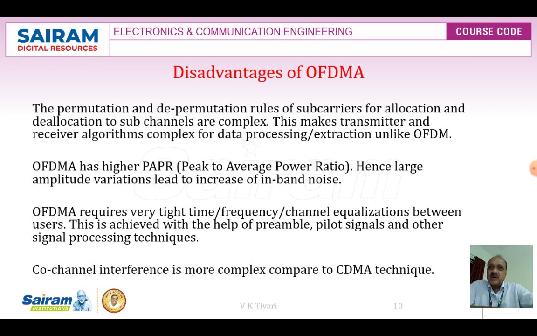Continuation of more disadvantages: a disadvantage related to the peak to average power ratio, which leads to an increase in out-of-band noise. This is also one of the disadvantages. OFDMA requires very tight time and frequency synchronization between users. This is achieved with the help of preamble, pilot signals and other signal processing techniques. Co-channel interference handling is more complex compared to the CDMA technique.